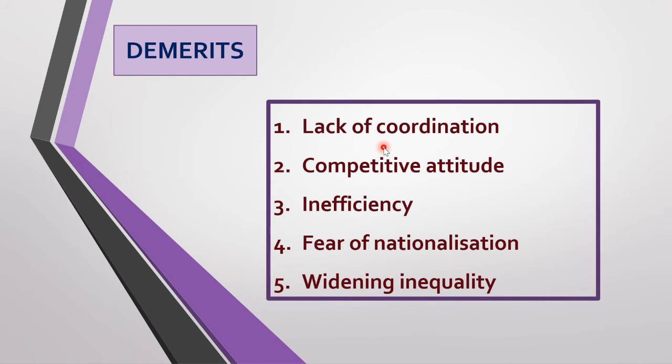Both work with divergent motives. The motive of the public sector is to give social welfare. Why does the public government work? To give social welfare. The private motive is for making profit. Both are divergent, different motives. One person is talking about welfare, the other is talking about profit motive. So as both work with divergent motives, it creates many coordination related problems. There will not be coordination between the public sector and the private sector.